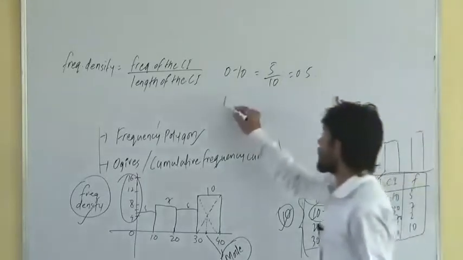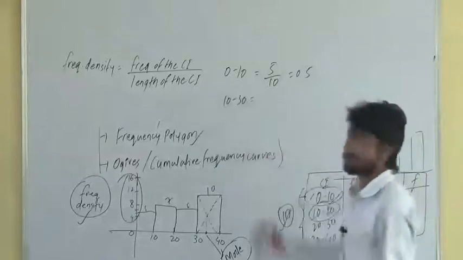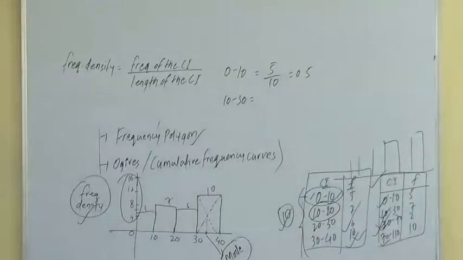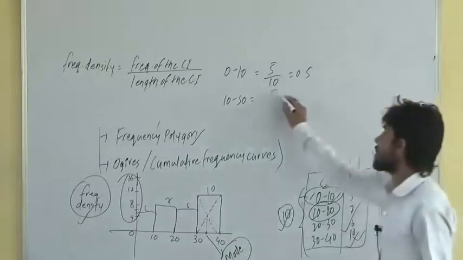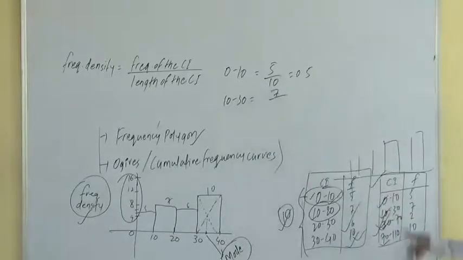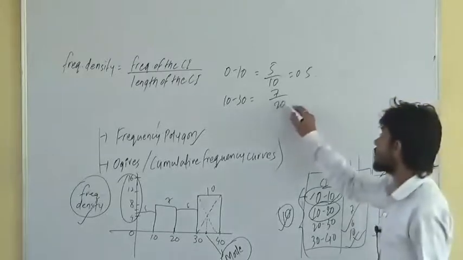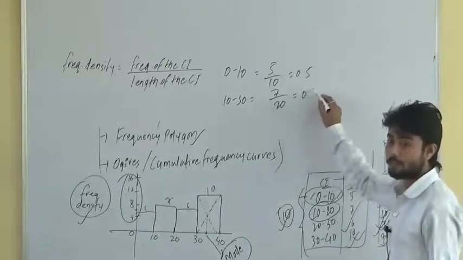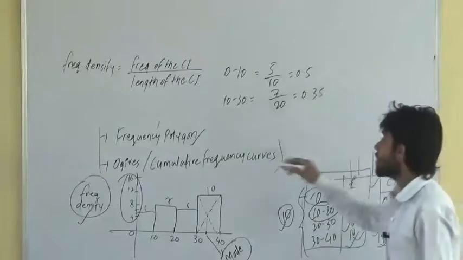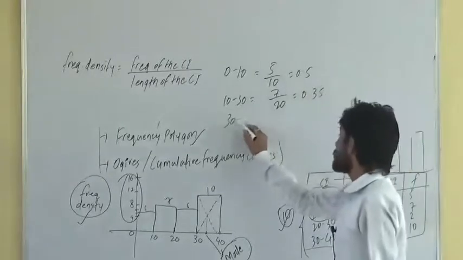Similarly for 10 to 30, what will be the frequency density? 7 by, what is the width here? 30 minus 10, 20. So 7 by 20, 0.35. Done.